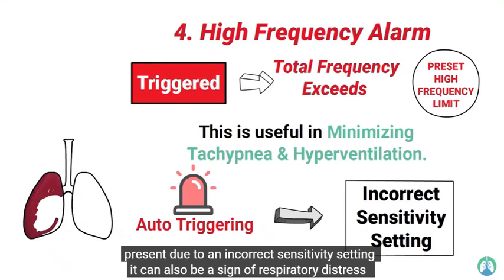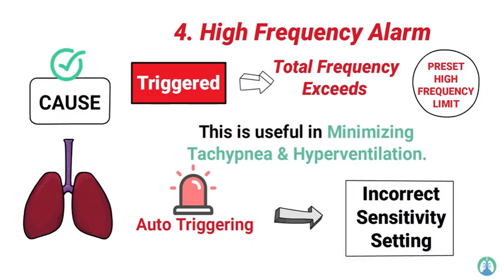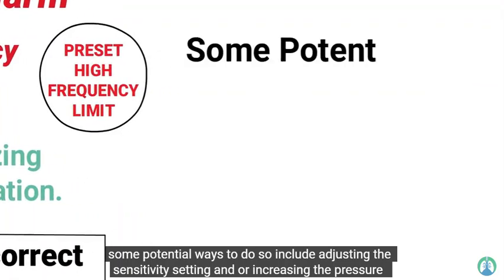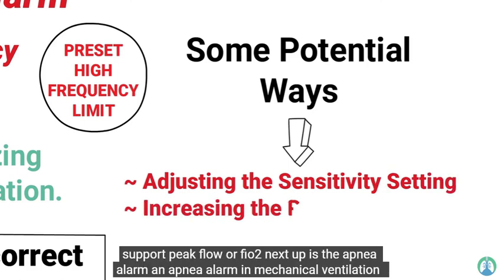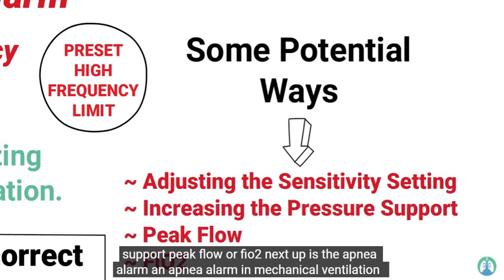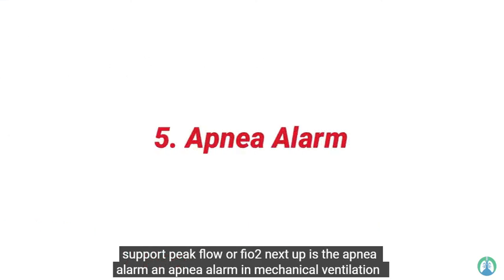It can also be a sign of respiratory distress, which means that the cause should be identified and corrected as soon as possible. Some potential ways to do so include adjusting the sensitivity setting and/or increasing the pressure support peak flow or FiO2.